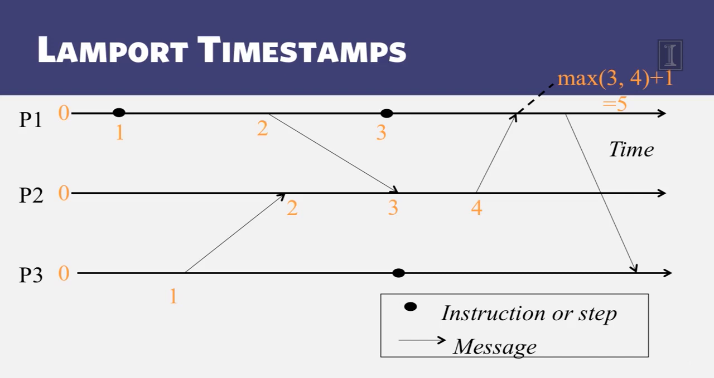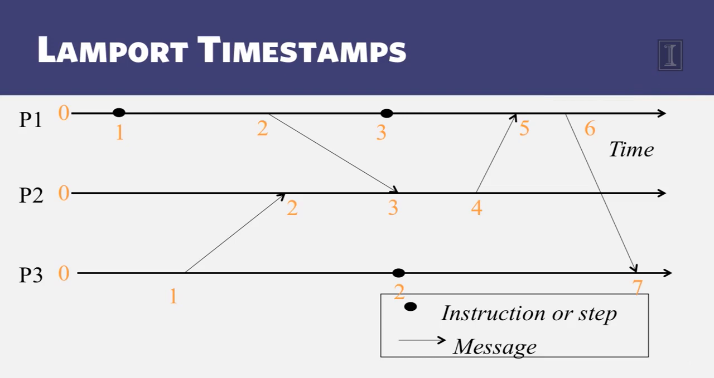Notice that P1 jumps from 3 to 5, going from one event to the next, and that's fine as long as the timestamp of this event, 3, is less than the timestamp of the next event. We are obeying causality. Carrying this forward, P3 executes a local instruction which gets the timestamp of 2 because 1 is incremented by 1.